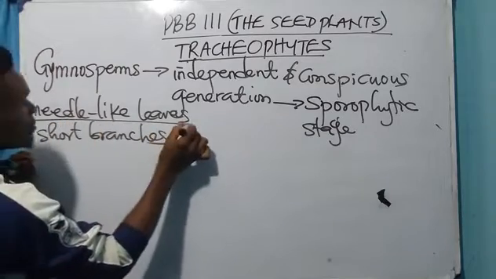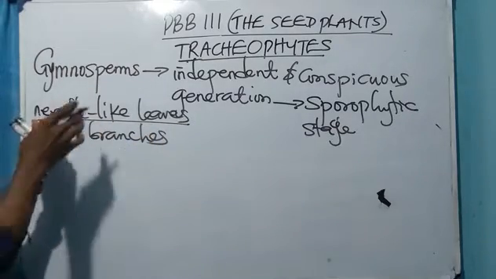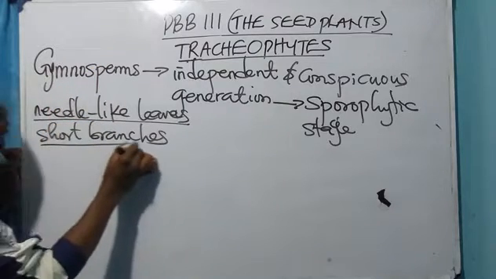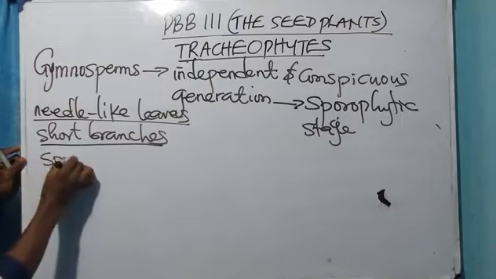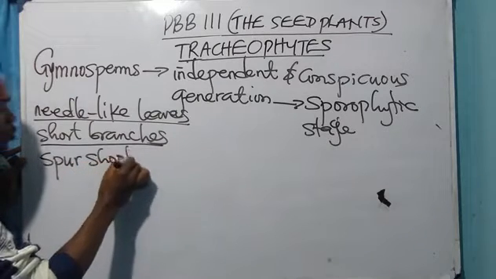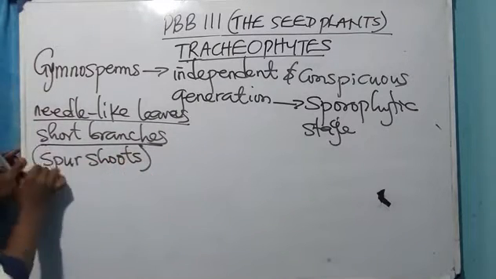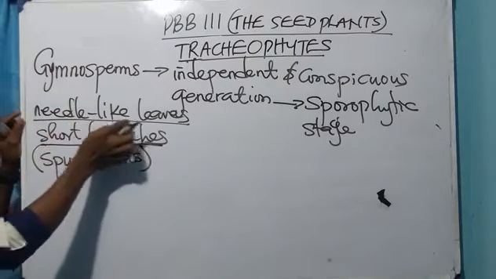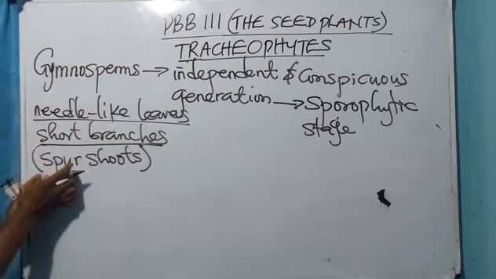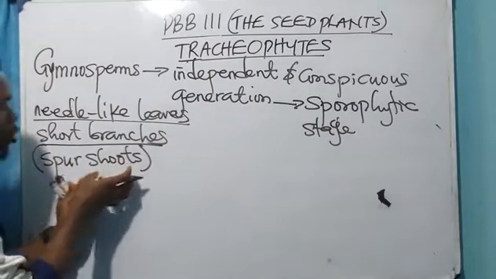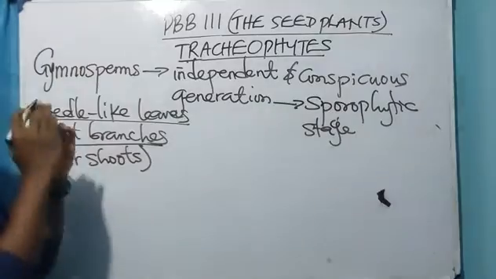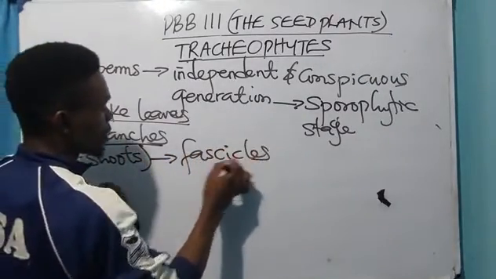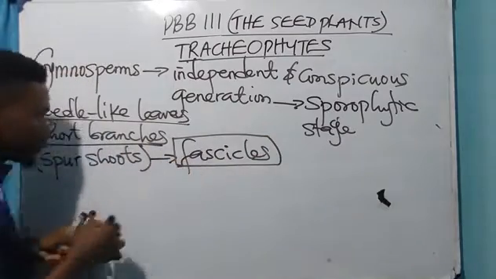These leaves are found on short branches called spore shoots. These short branches on which the needle-like leaves are found are called spore shoots. When these spore shoots occur in cluster, they are called fascicles. Please take note of that.